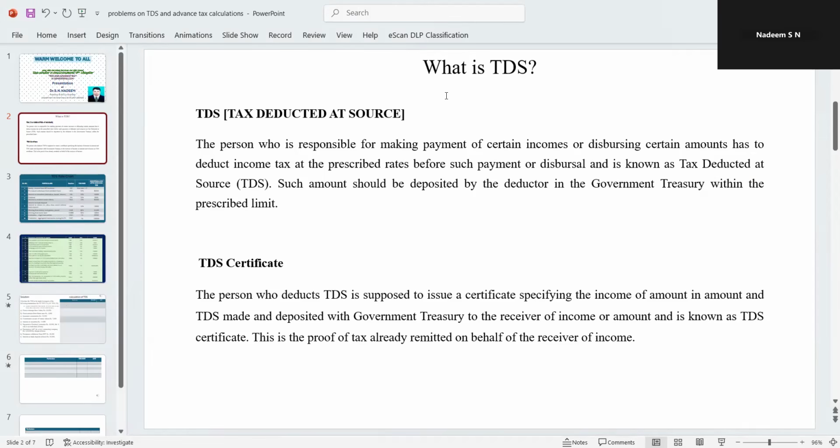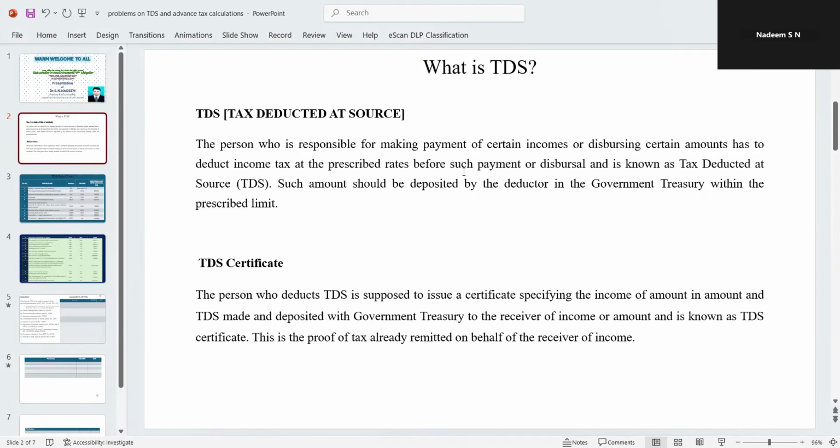First, let us understand what we mean by TDS. TDS stands for tax deducted at source. Let me share the meaning of this. The person who is responsible for making payment of certain incomes or disbursing certain amounts has to deduct income tax at the prescribed rates before such payment or disbursal, and this is known as tax deducted at source. Such amount should be deposited by the deductor in the government treasury within the prescribed limit.